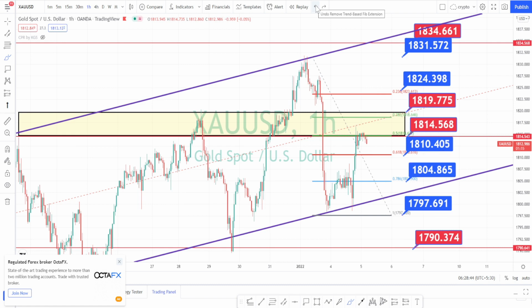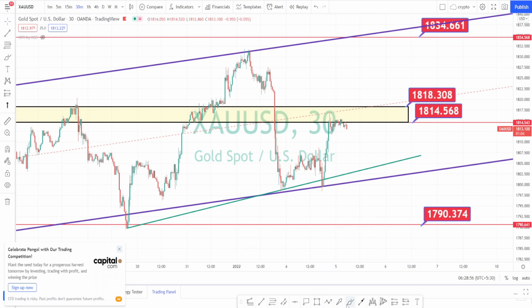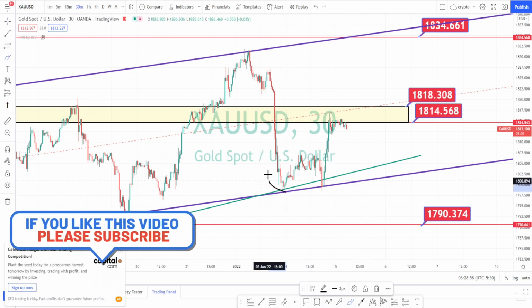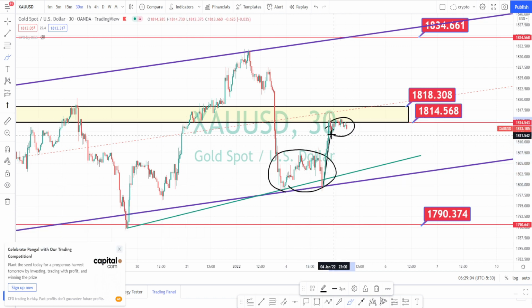Let us do the analysis in the 30 minutes time frame. I am in the 30 minutes time frame now. Here we can notice that previously the price action consolidated, then made a sharp bullish move, and currently it is also consolidating over here because it's a resistance zone, and I am expecting it to breach this resistance zone and continue its bullish trend. Let us see how price action goes.